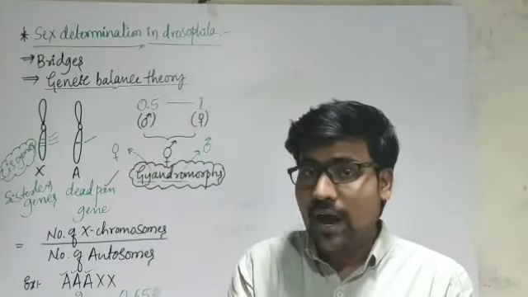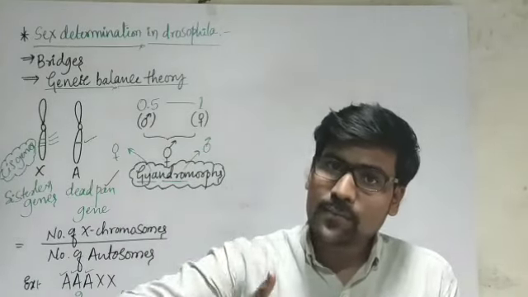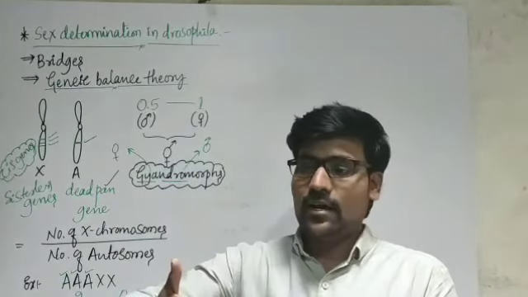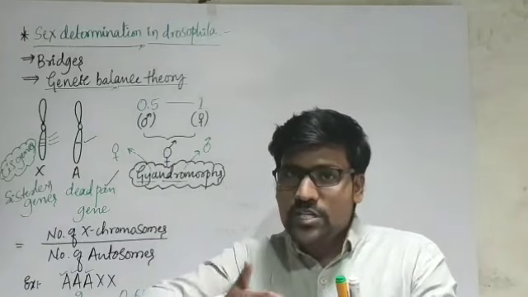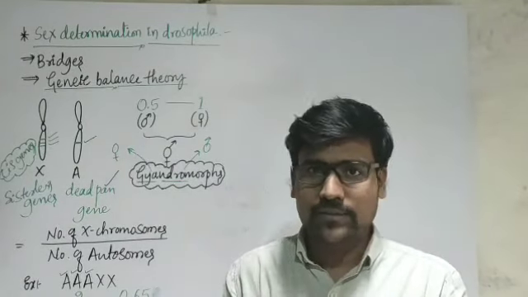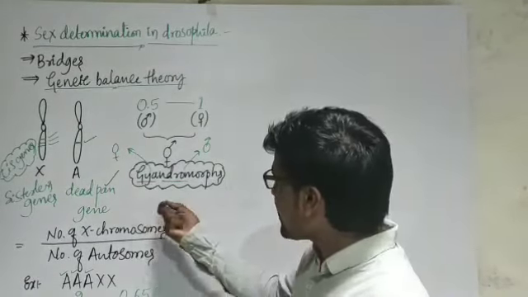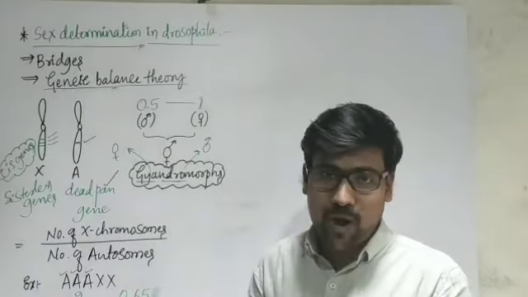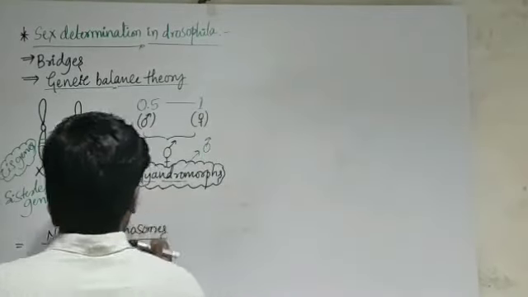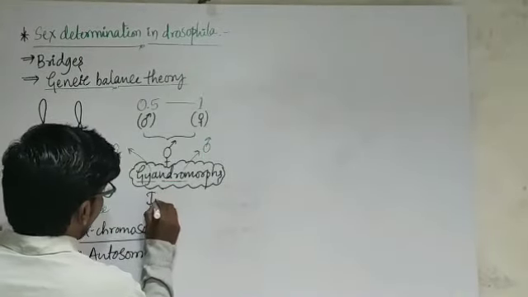Or sometimes the anterior body of the insect looks male and the posterior body looks female. That is also possible. All such forms are called gynandromorphs, and all these gynandromorphs are intersex.